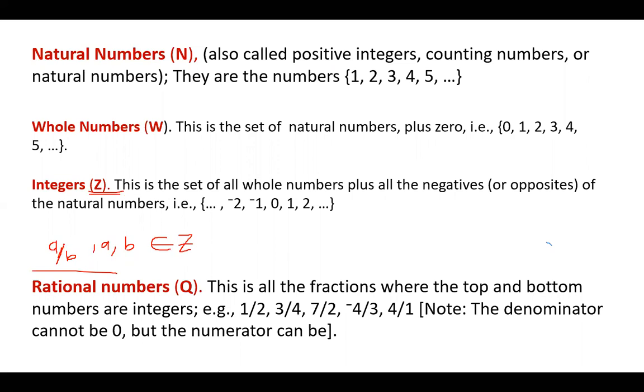So it can be expressed in the form A over B, where A and B are members of integers, and B is always not equal to 0. So this is the simplest definition of rational numbers. If you just know this, the questions that we're going to be answering in the next lesson will be simple to you.